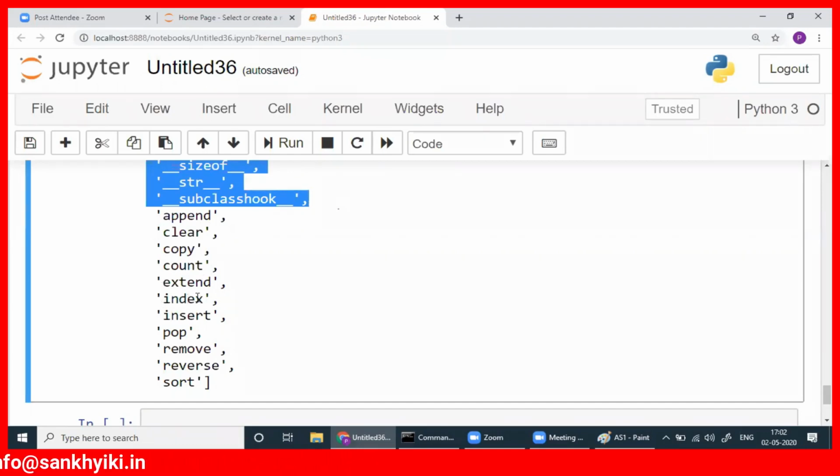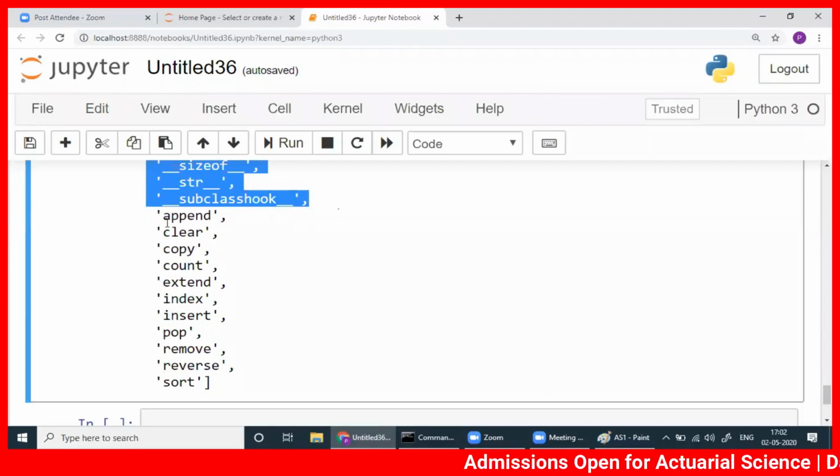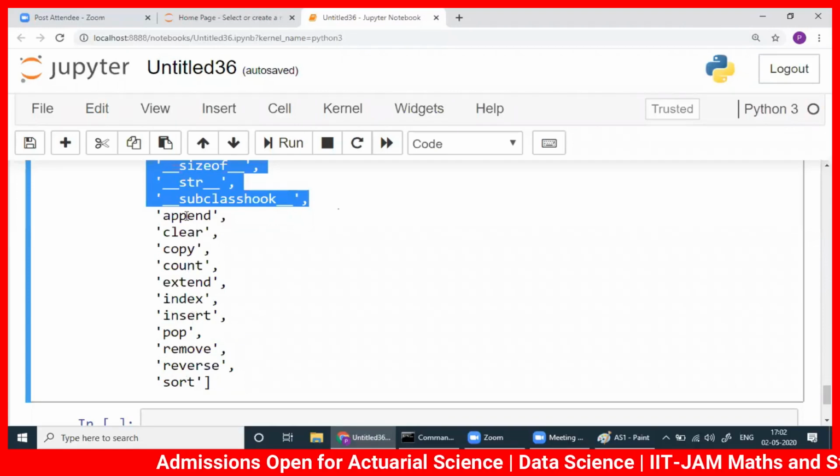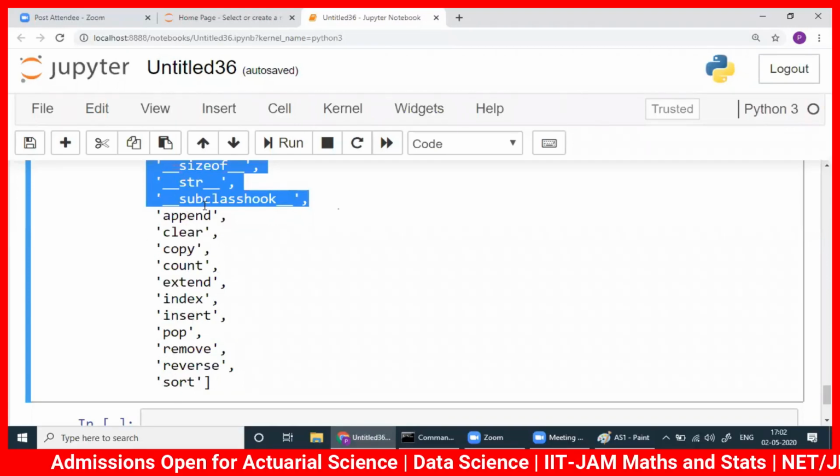Index, what is the meaning of index? What is the meaning of insert? What is the meaning of pop? What is the meaning of remove? What is the meaning of reverse? What is the meaning of sort? These are the only ones you will be doing in list. Append, clear, copy, count, extend, index, insert. Remember, these are the ones you have to know.